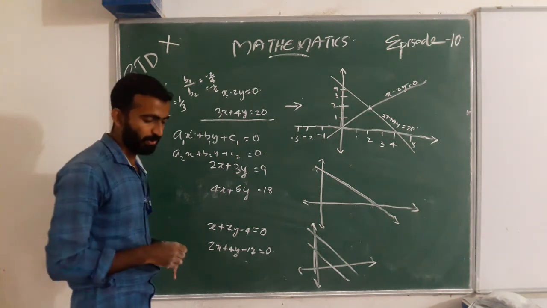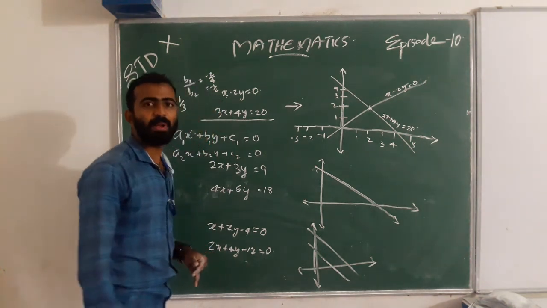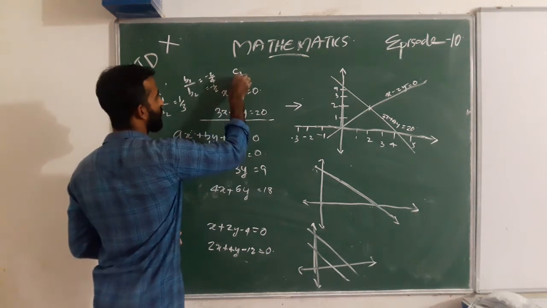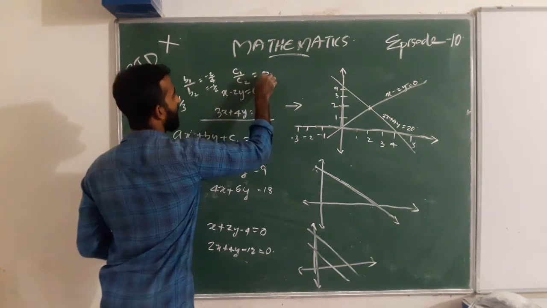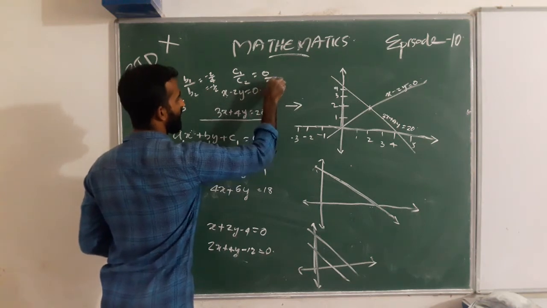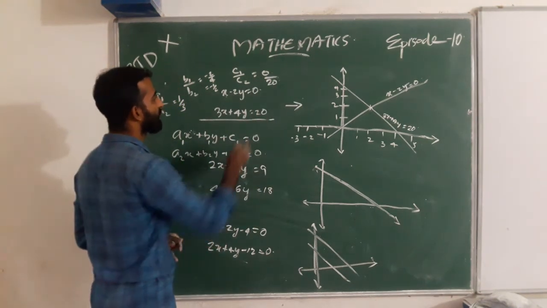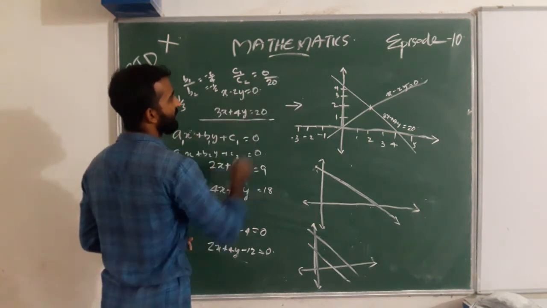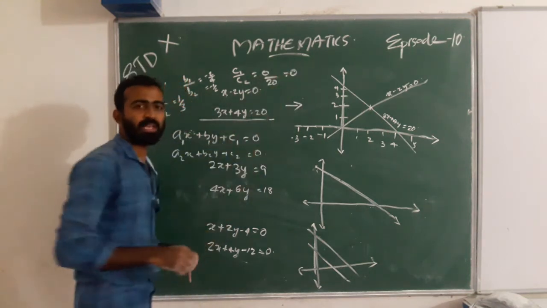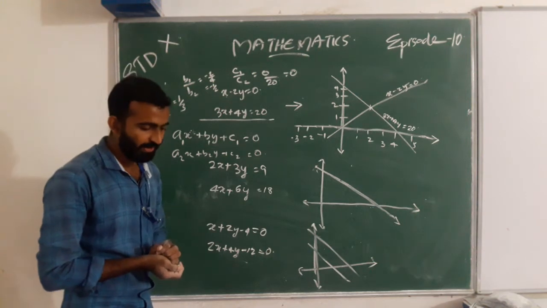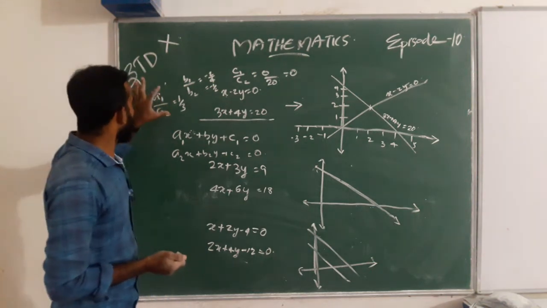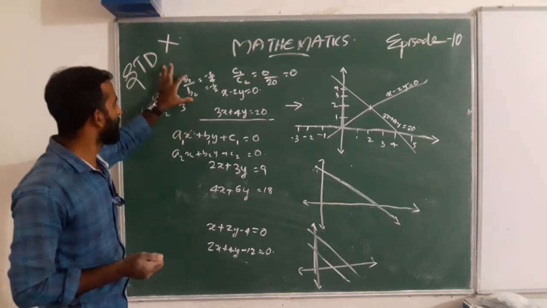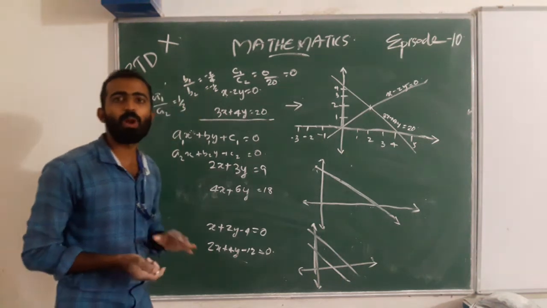And c1 by c2 is 0 by 20, that is 0. That means a1 by a2 is 1 by 3 and b1 by b2 is negative 1 by 2.